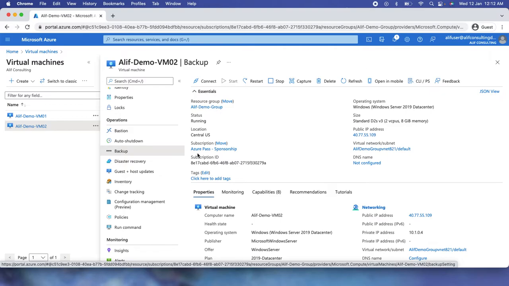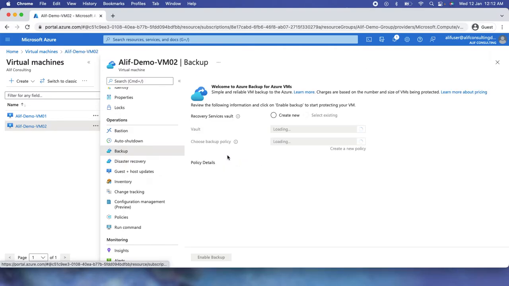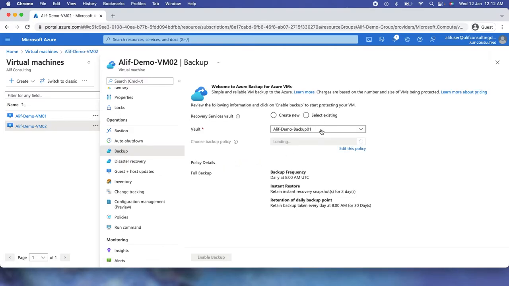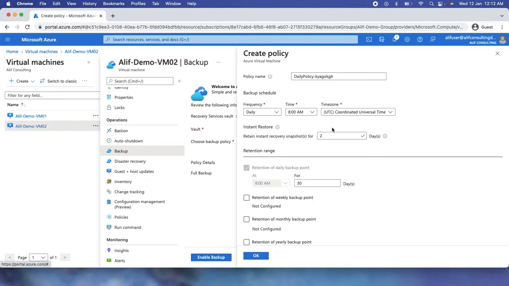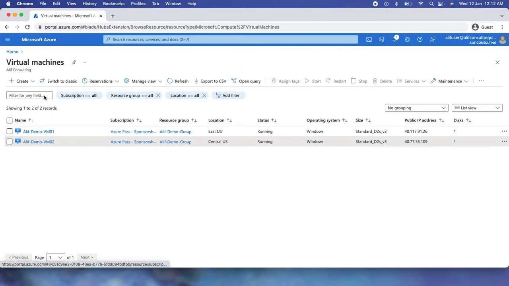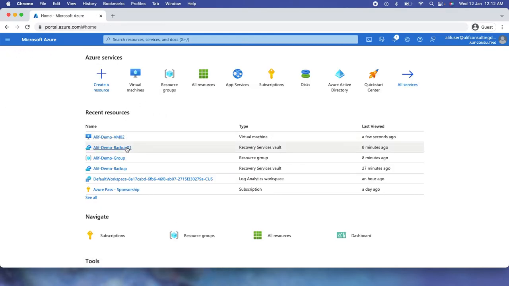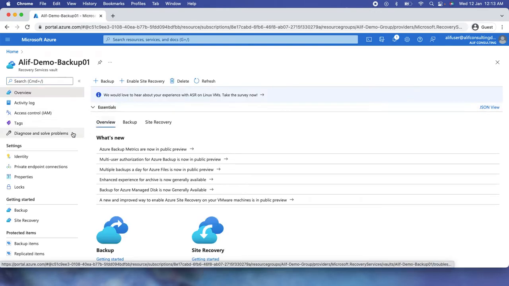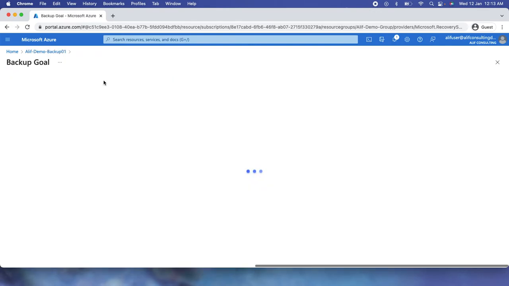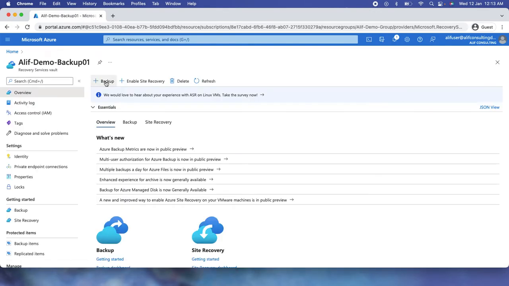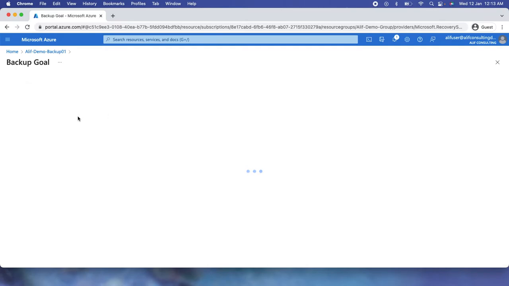So if I go here, I do have the option to enable the backup, but I want to use the existing one. And from here, I can create the policies as well, but I want to enable it from the recovery vault which I have recently created. So let me try to add it again with the default policy. So I can add it from here as well. So click on backup.